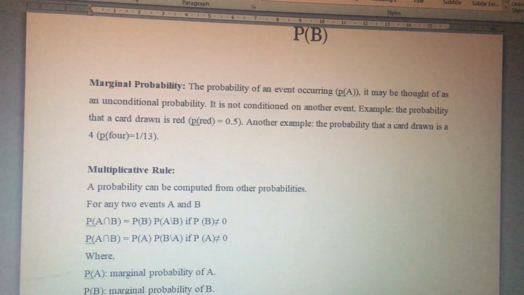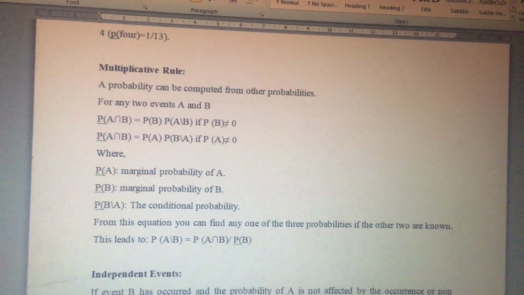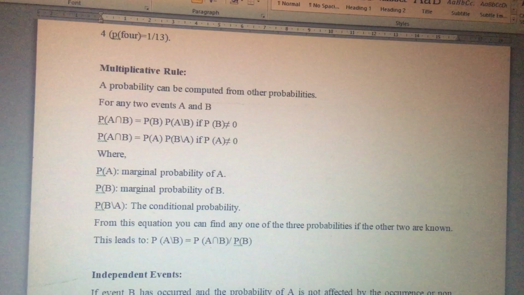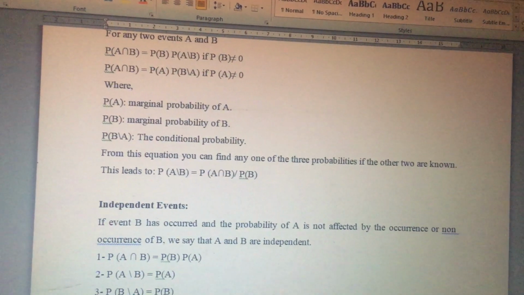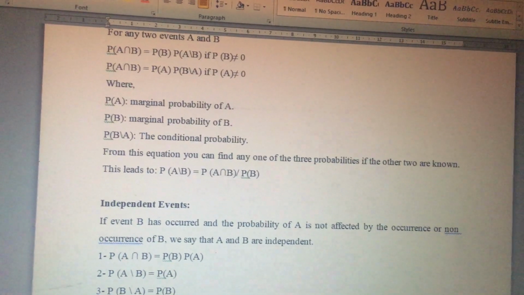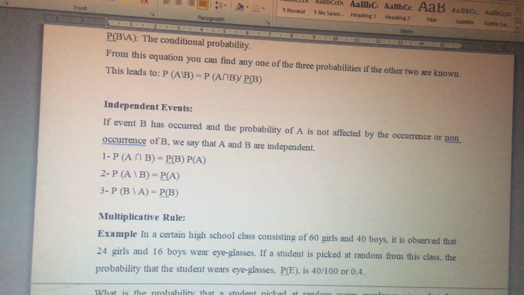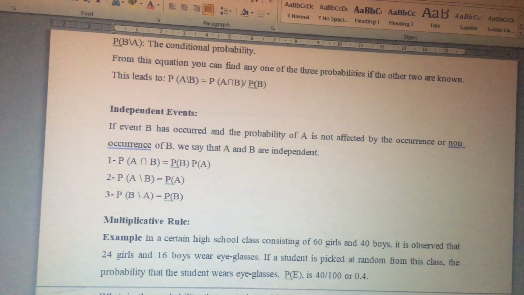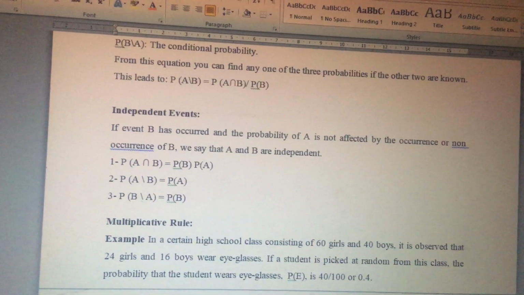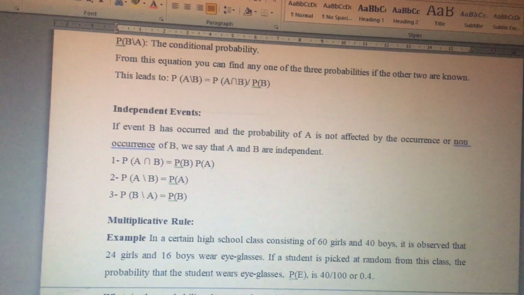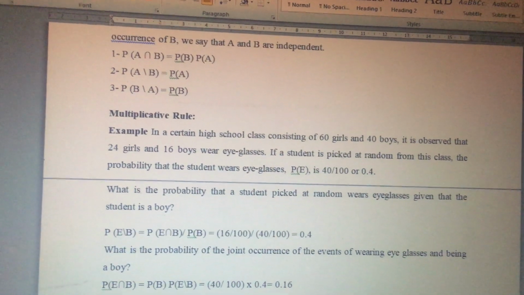What is the multiplicative rule? A probability can be computed from other probabilities for any two events A and B. This is the formula. From this equation, we can find any one of the three probabilities if the other two are known. What are independent events? If event B has occurred and the probability of A is not affected by the occurrence or non-occurrence of B, we may say that A and B are independent.